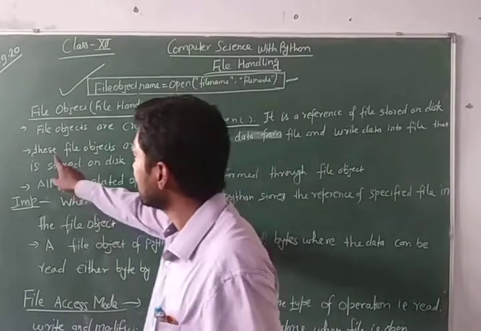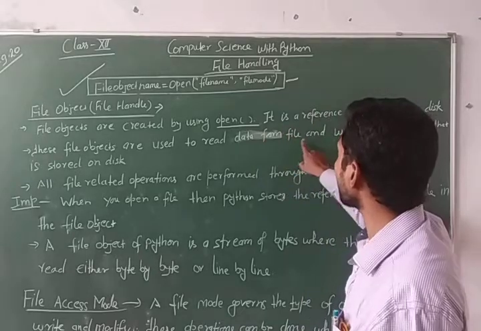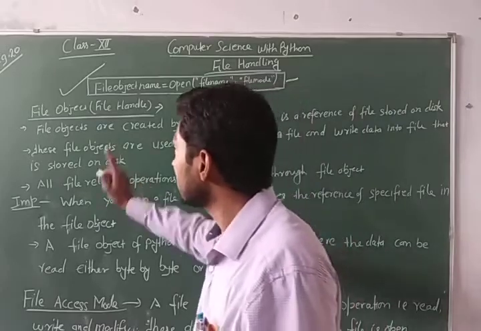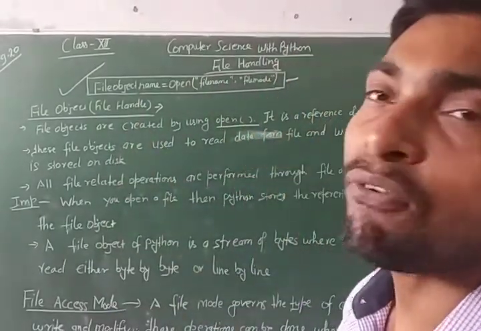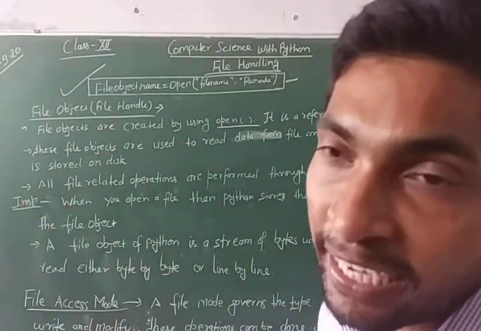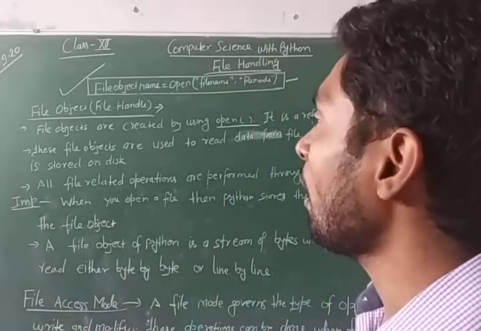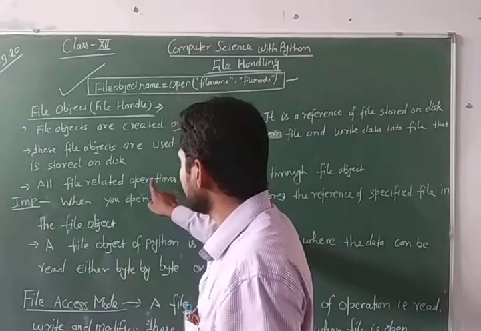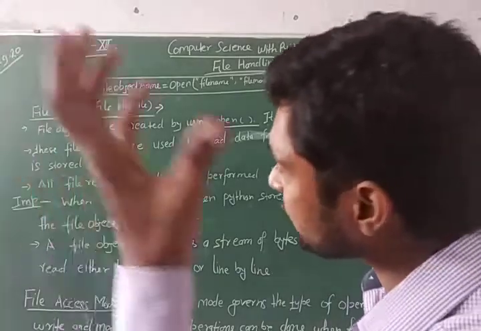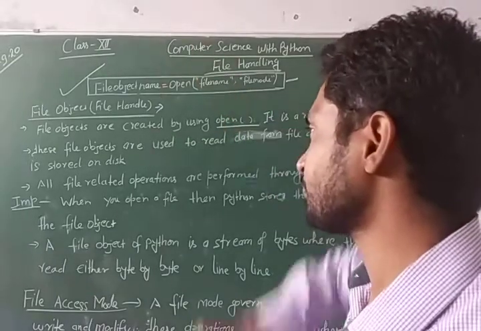Now, see the next point. These file objects are used to read data from file and write data into the file. Without using the file object, we cannot perform any operation like reading, writing and modifying the data on the file. File related operations are performed with the help of this file object that we create in the open function syntax.